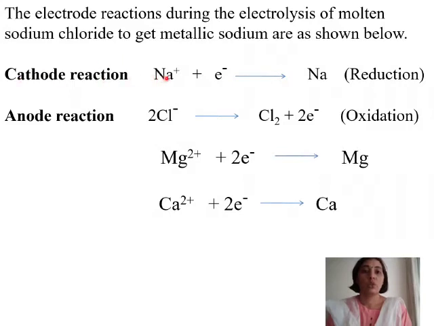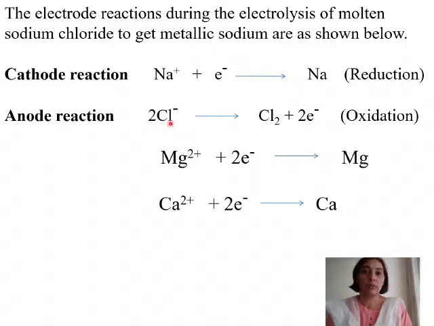At the cathode, sodium ions are reaching. Now this sodium ion accepts one electron. It had donated one electron to chloride during the formation of the ionic compound, that is NaCl, but it takes back its electron. When it accepts one electron, its electronic configuration becomes the same as earlier, that is 2, 8, 1. That is the atomic state is reached, and again it gets converted to sodium atom or metallic sodium. So this is gain of electrons, and hence it is reduction.